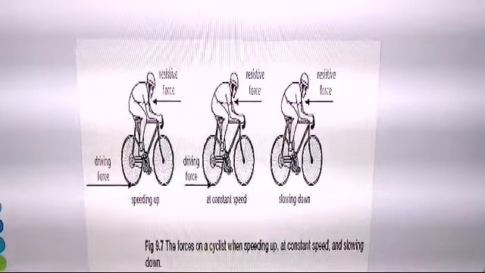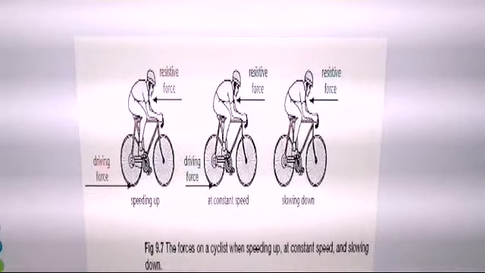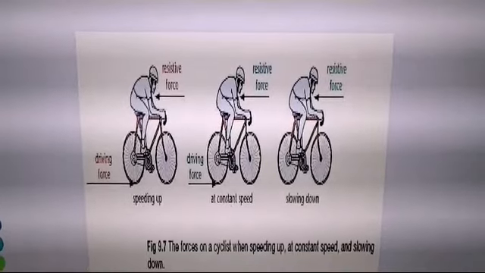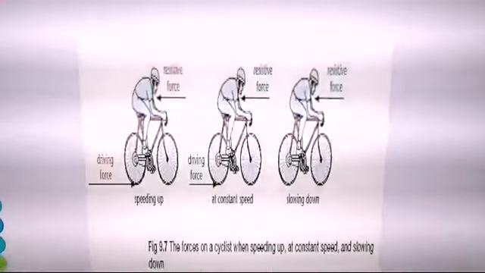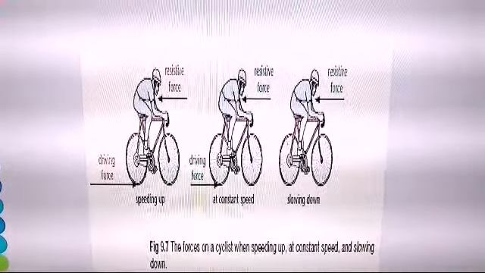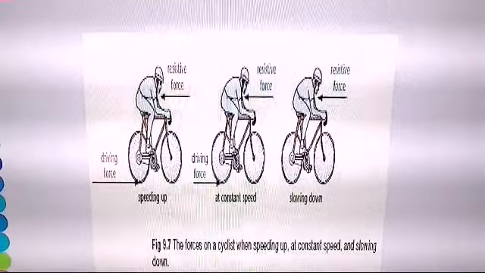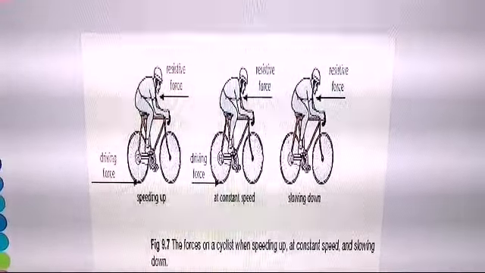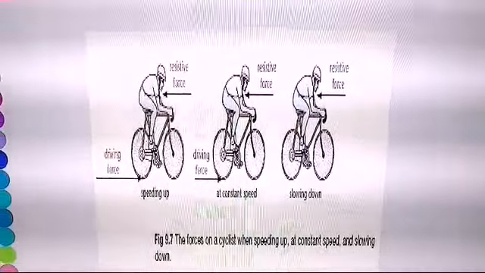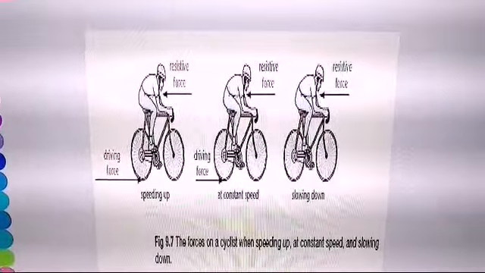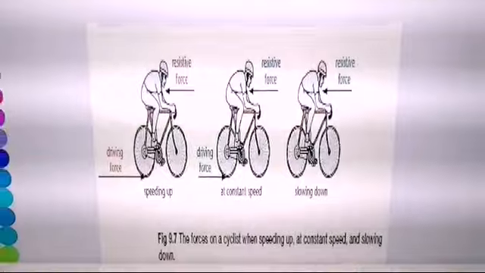Also, if the cyclist wants to change the direction in which the bicycle is moving, then he can apply a force on the handle, thereby changing the direction of the bicycle. So I can say that the applied force can change the direction of an object.